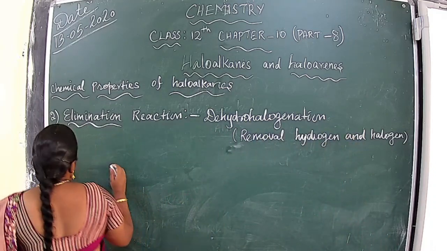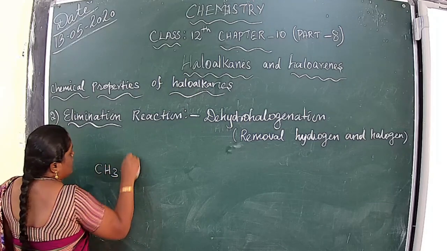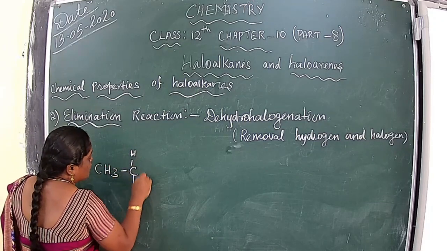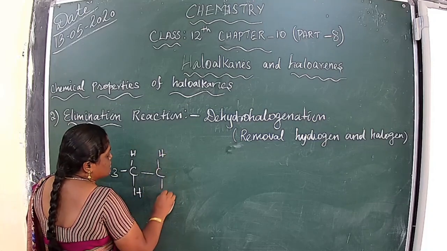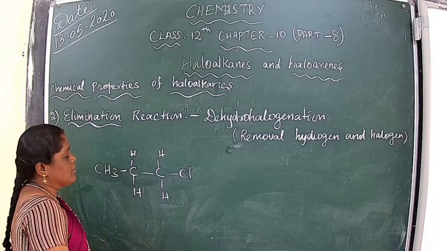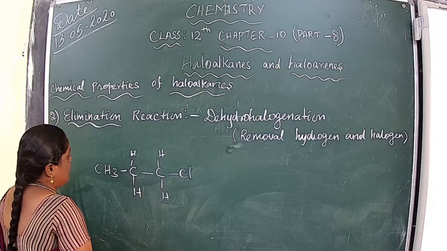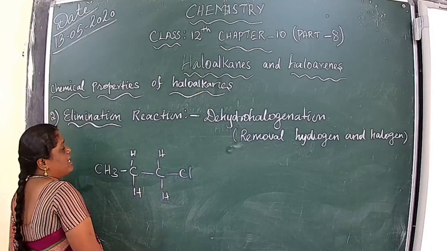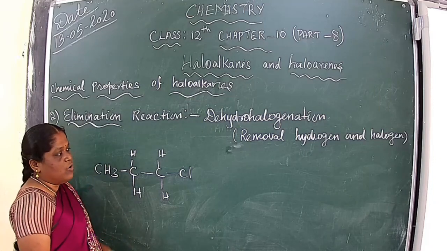See, take one alkyl halide, CH3, CH, CH2, Cl, that is chloropropane. Like that it is there, so where can we take the hydrogen, and where can we take the halogen?